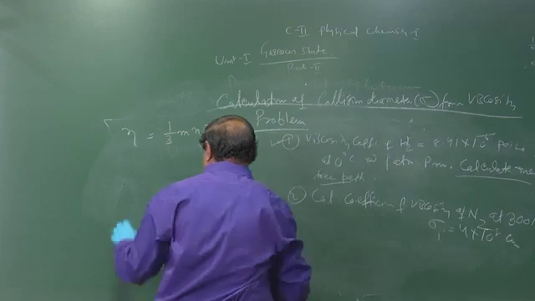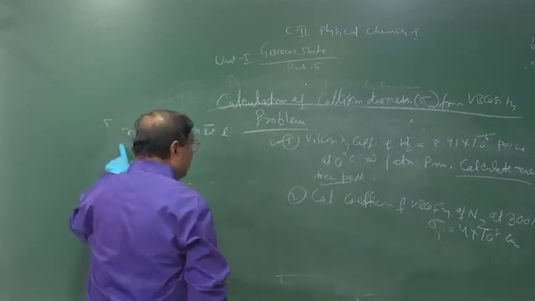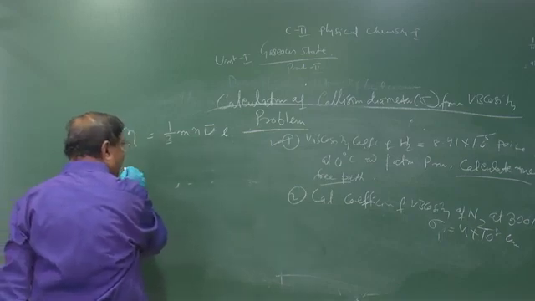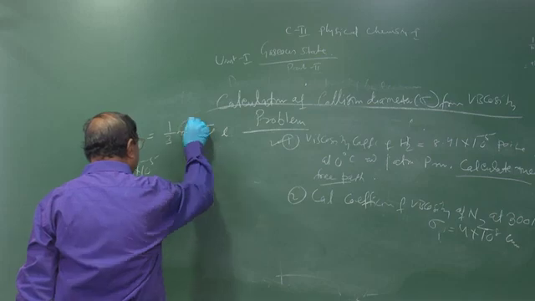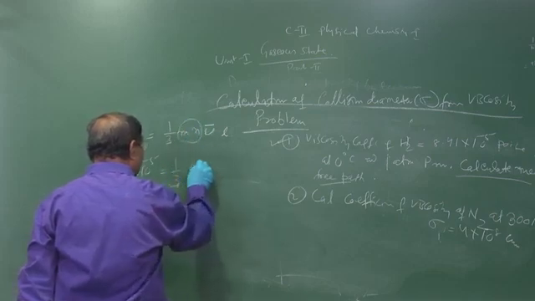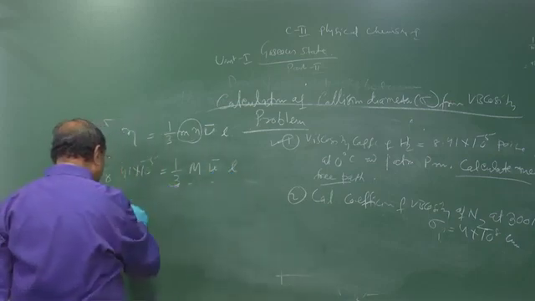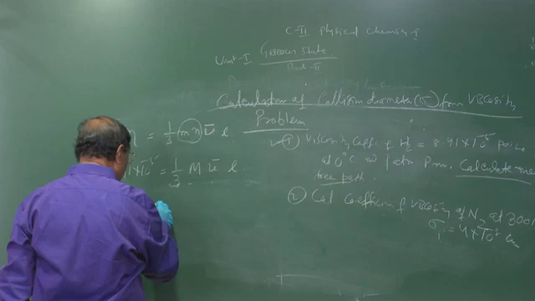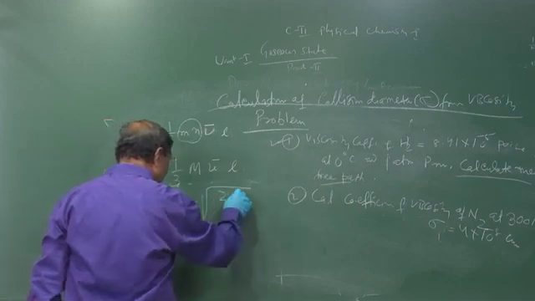So, we will use this relation between the viscosity coefficient and mean free path. This value is given, 8.41 into 10 to the power minus 5. Here m into n is the molecular mass, so it is m into average velocity into L. This average velocity will be equal to 0.921 into root over 2RT by m.